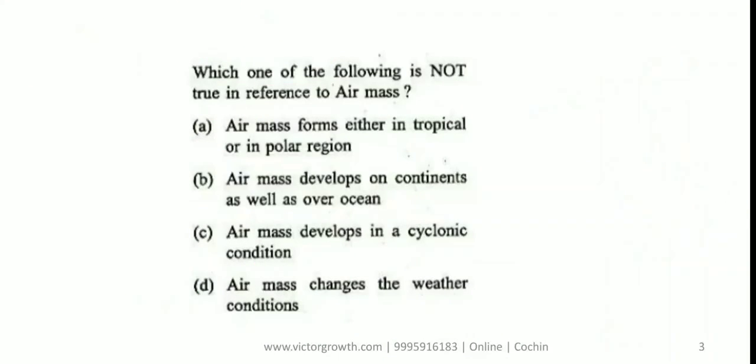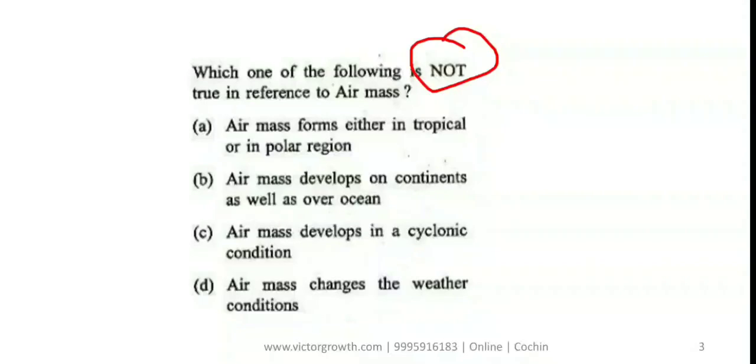Next question: which one of the following is not true in reference to air mass? They're asking which is not true. This is one thing UPSC always uses, not true, incorrect. Here, air mass forms either in tropical or in polar region. Air mass develops on continents as well as over oceans. Air mass develops in cyclonic condition. Air mass changes the weather condition.